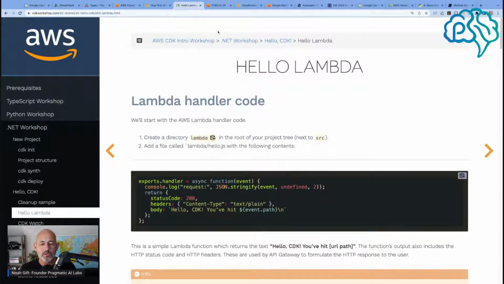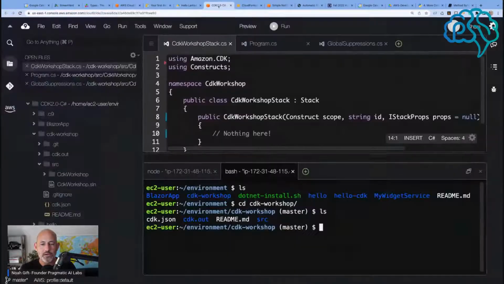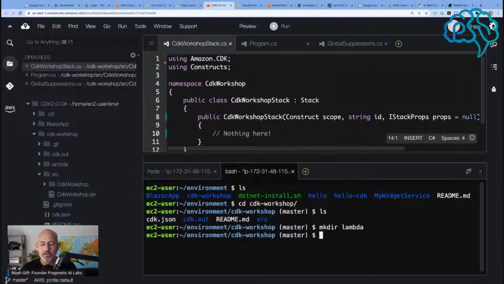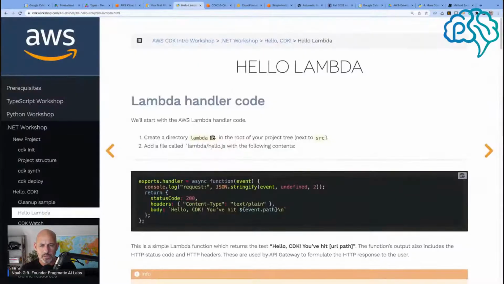So we'll do mkdir lambda, and then we'll touch hello.js. I mean, I'm tempted here to replace this with Python, but I won't.